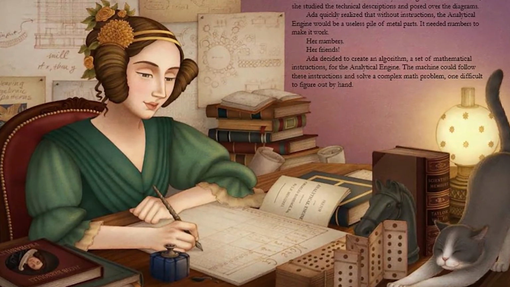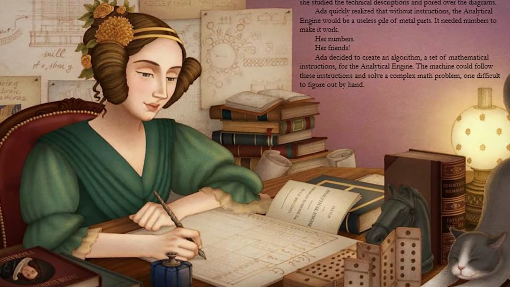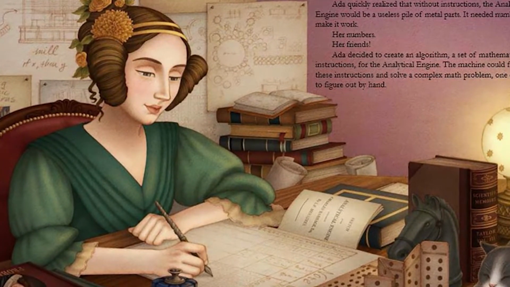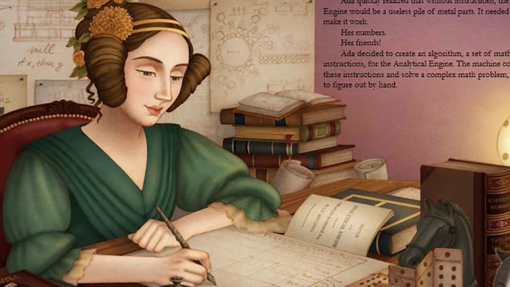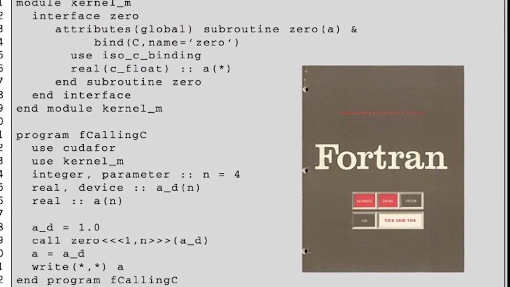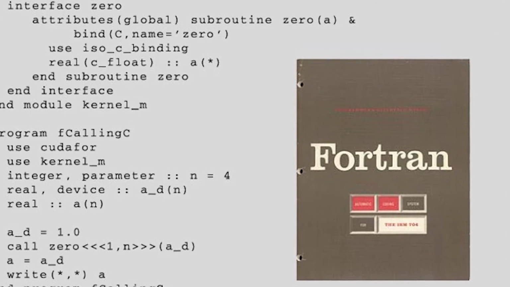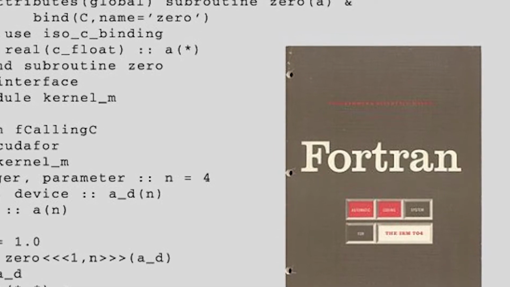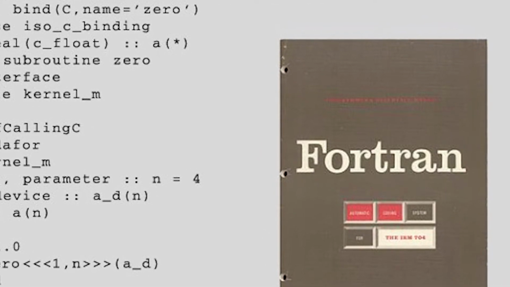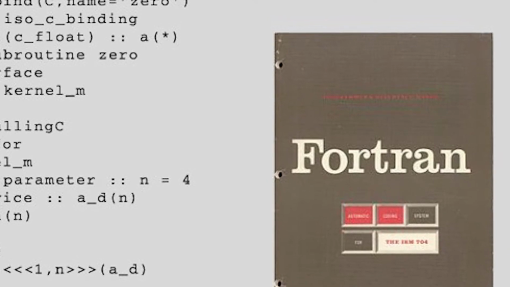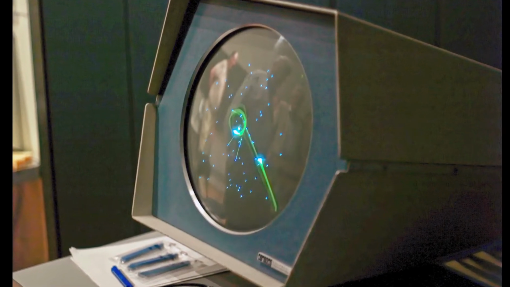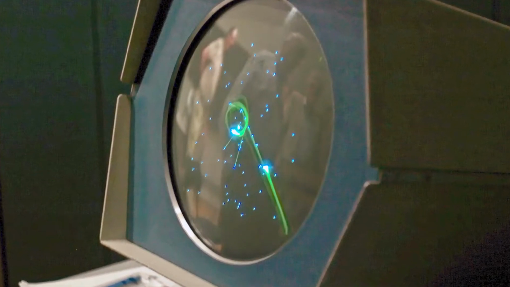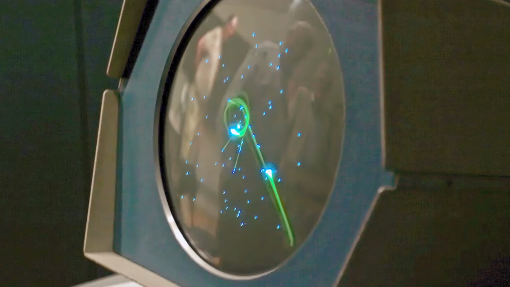The first programmer ever was a mathematician named Ada Lovelace. She worked as an analytical engineer in the 1800s and created an algorithm to solve complex math problems. The first programming language was called Fortran, and it was created in the 1950s by John Backus. Fortran is barely used today as it isn't especially useful or intuitive, but it was once the most popular language. The first computer game was programmed in 1962, and it was called Space War. Space War was a two-player game in which each player attempted to take control of the other player's spaceship.